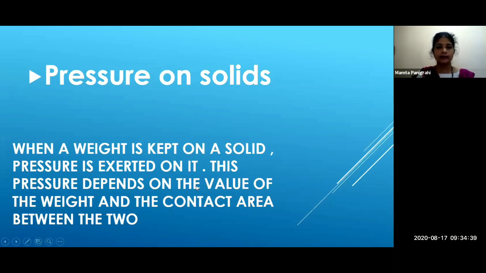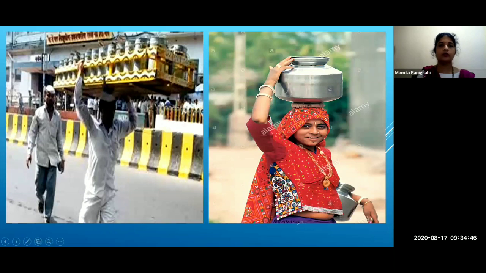Now to make this line clear to you, I will show you one picture. This is a picture of a dabbawala man carrying tiffin. He is having a heavy load on his head. Here also there is a picture of a lady who is carrying a pot full of water.